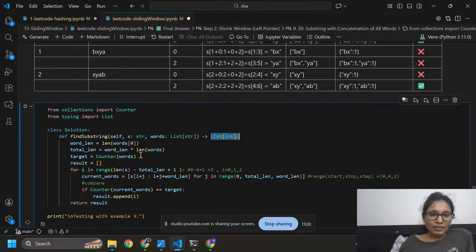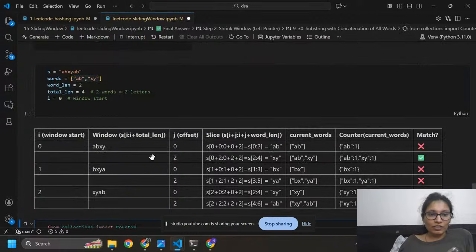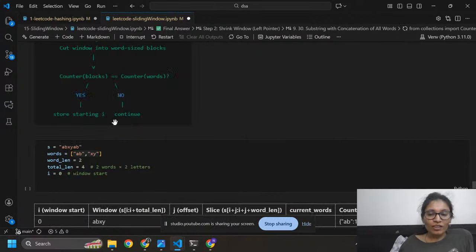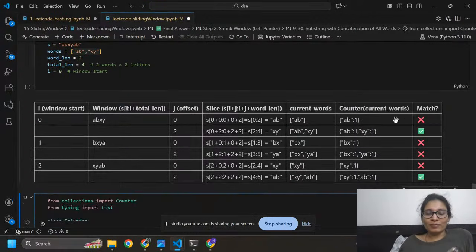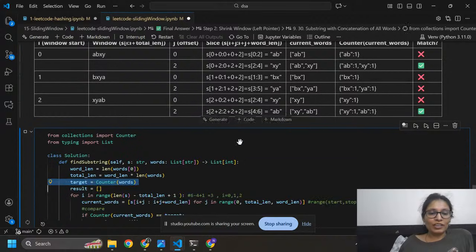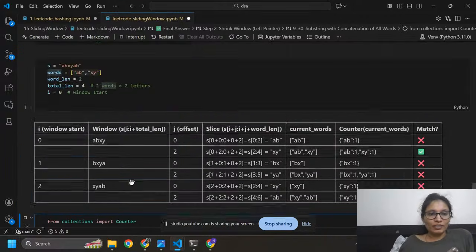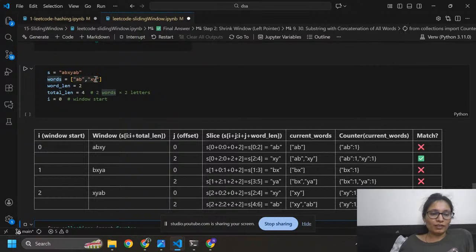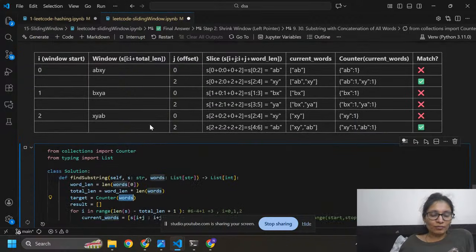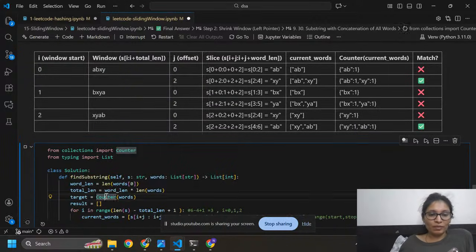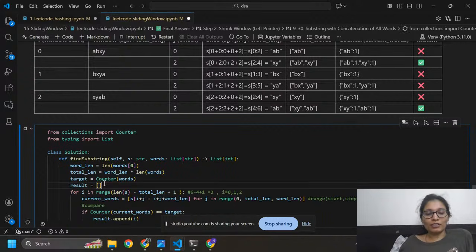This is the bird length, I already explained. This is the total length, and this is the target. What is the target? We are going to match, like if it is met. So target equals Counter of birds, here these are the words ab, xy. It will count the frequency of the words. Here this is the empty result, where we are going to store our result.